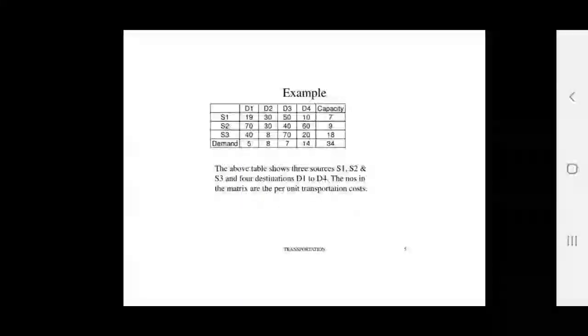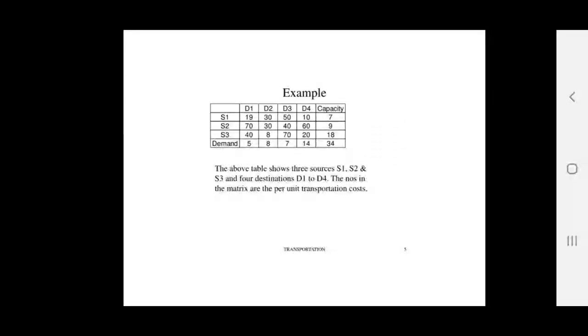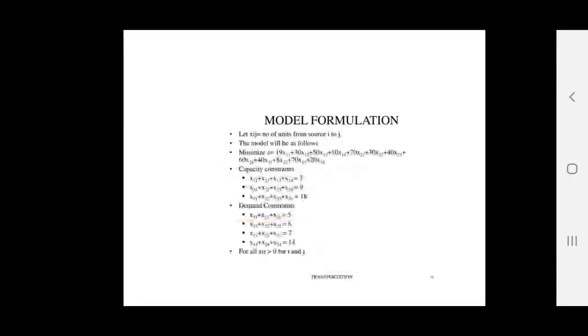For example, 19 X11, 30 X12, 50 X13, 10 X14 plus 70 X21, 30 X22, 40 X23, 60 X24. In this way you can write. So this is the minimization equation. This is the objective function. In this way you have to write.